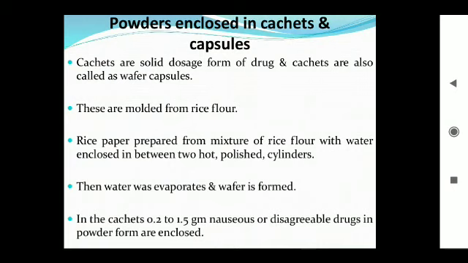It is converted into the desired mold. Before the formation of a cachet, it is mixed with water and enclosed between two hot polished cylinders, where it can be converted into the desired shape. After the process is completed, the water is evaporated and a vapor film is formed. These cachets can enclose 0.2 to 1.5 grams of drug. Drugs which are bitter, having a noxious smell, or otherwise disagreeable are not suitable for enclosing in this type of cachet.